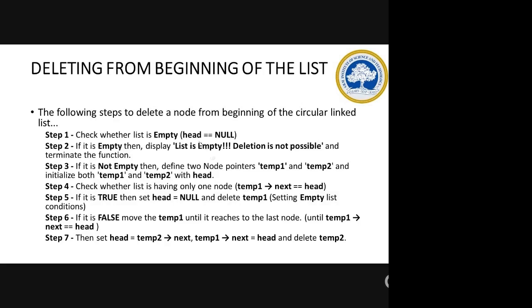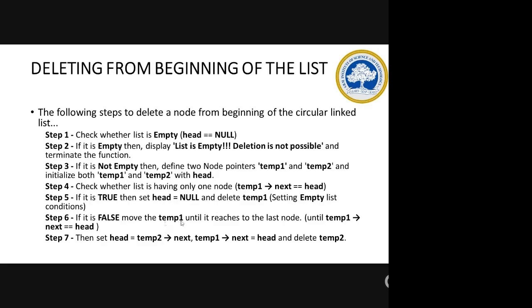Only one node. See, in this case, this list is entirely empty. This step 4 is only for checking if there is only one node in the list. If there is only one node in the list, your temp of next will be the head. And what happens? Your head will become null, because that is the only one node and you are deleting temp1 also. So that is if it is only one node. If it is false, that means your head is not empty.